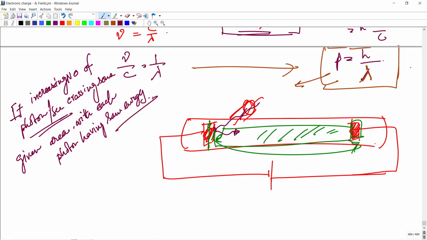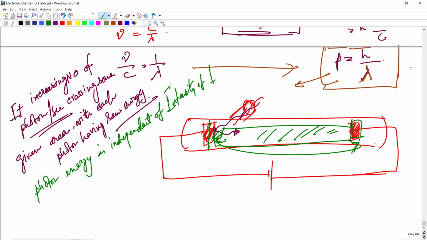This photon energy is independent of intensity. The key point is that the photon energy is independent of the intensity of the incident radiation.